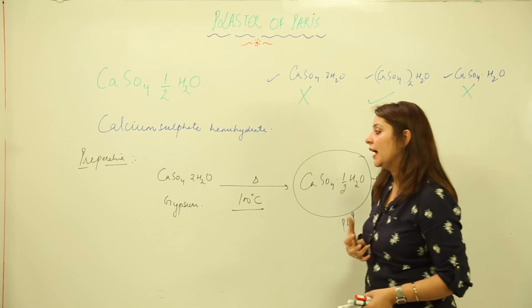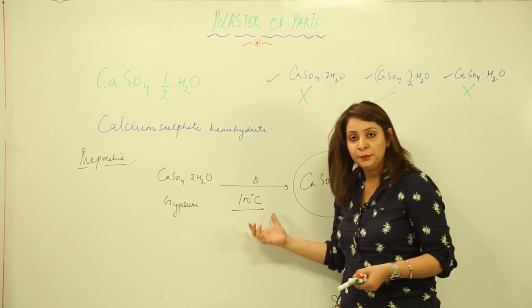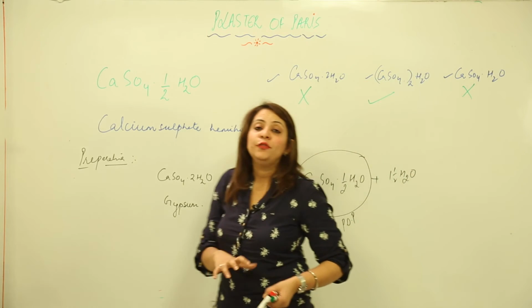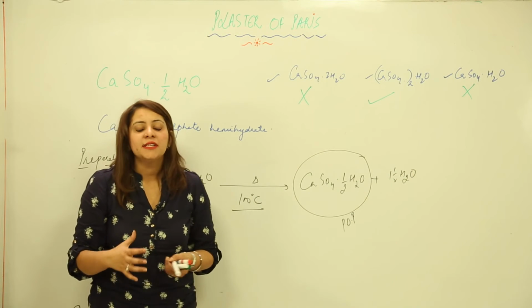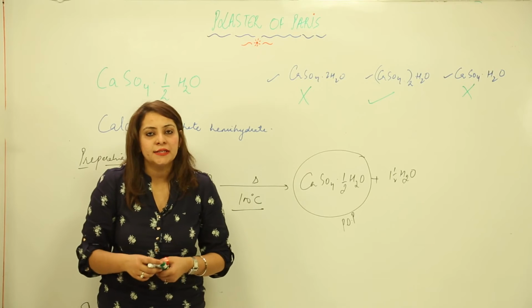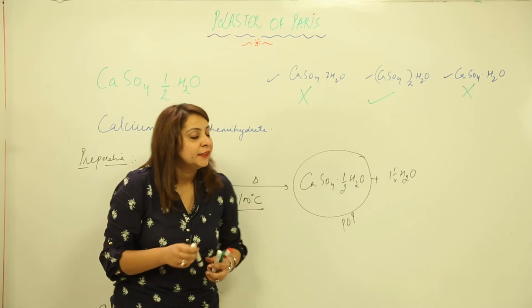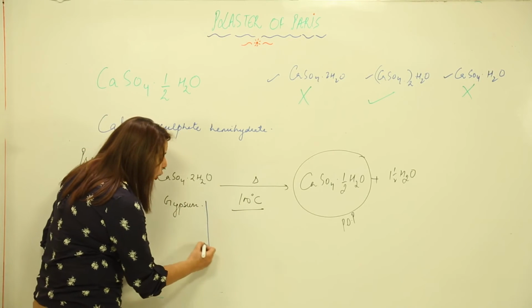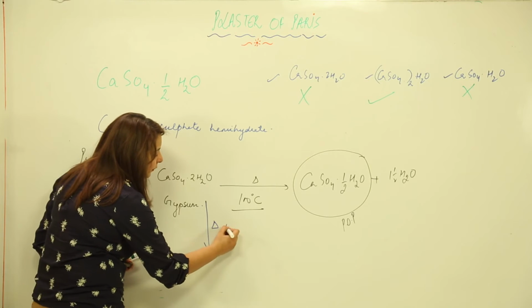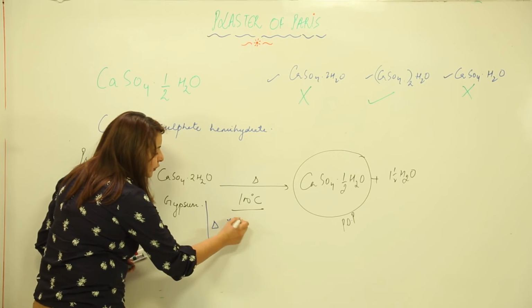Now the question is, why did I tell you to keep a check on the temperature? See, if the temperature exceeds a particular limit, that means if the temperature exceeds 100 degrees Celsius, what is going to happen? It will lose all its water of crystallization. I'll write temperature above 100 degrees, right?